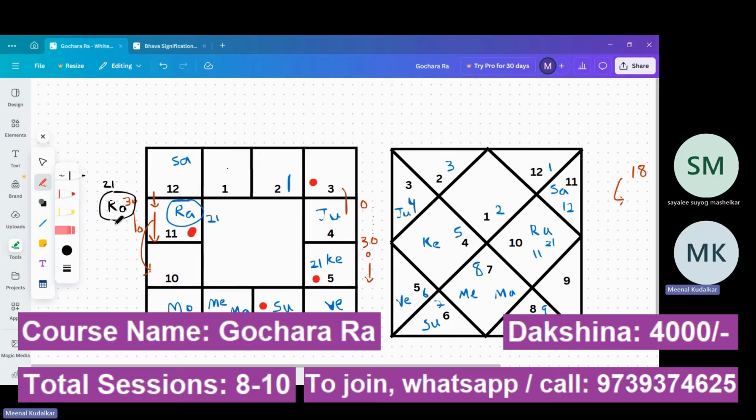So transit Rahu will have aspect on natal Rahu. Transit Rahu will have aspect on natal Sun. Transit Rahu will have aspect on natal Ketu. That's it. What we are going to learn in Gochara Rahu or transit Rahu predictions is what happens when transit Rahu aspects natal Sun, what happens when transit Rahu aspects natal Venus, and what happens when transit Rahu aspects natal Moon. This is all we are going to learn in this Gochara Rahu.